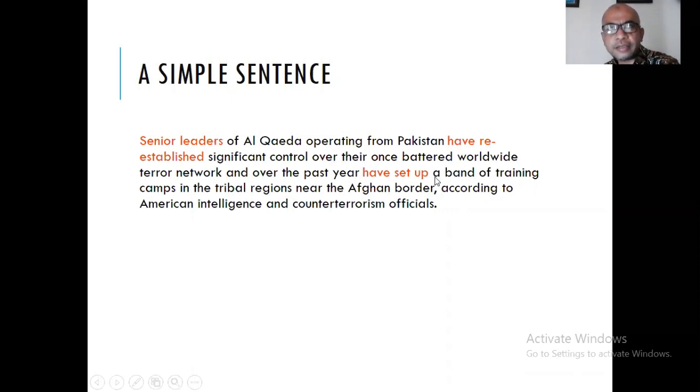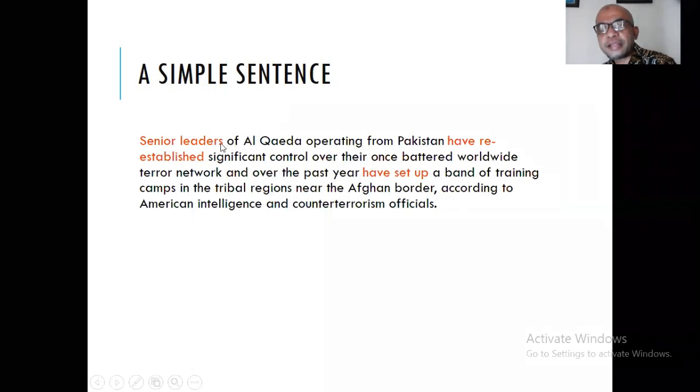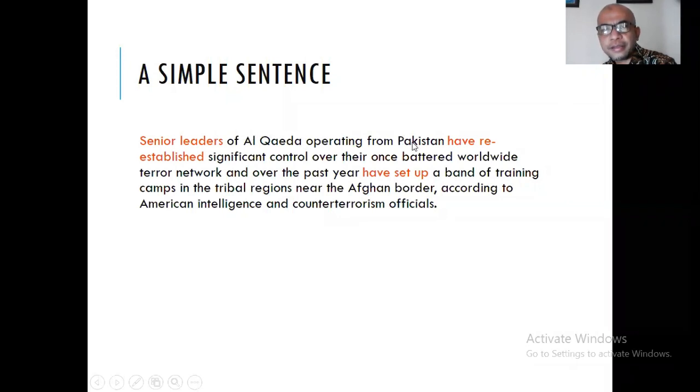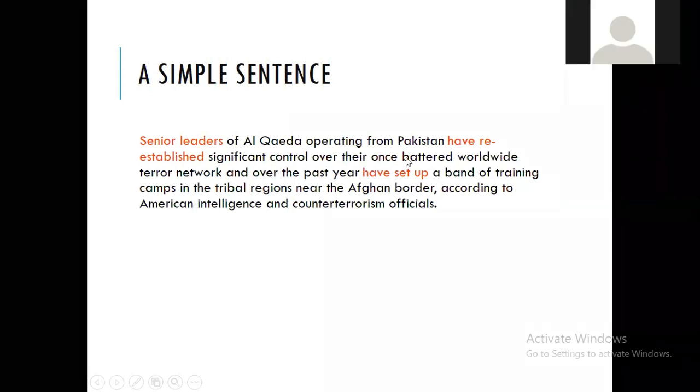Is there any connector or coordinating conjunction? No, right? So this is a simple sentence, walaupun panjang. Why? Karena this sentence only contains one subject and predicate. Okay, and the predicate is have re-established. Yeah, we have the second predicate, but we only have one subject, and there is no coordinating conjunction. That's why this is a simple sentence.